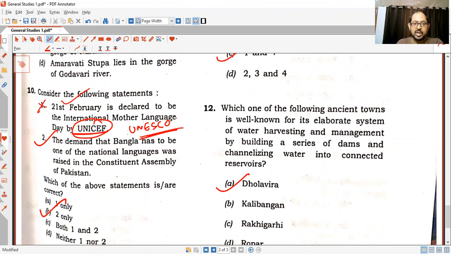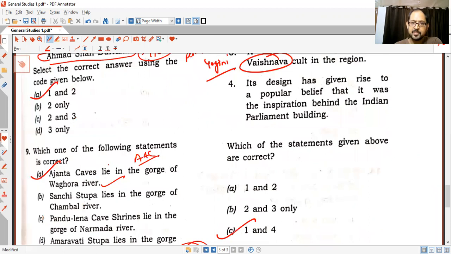If you have a bit of knowledge, UNESCO is for cultural heritage, and mother language is again related to culture. The demand that Bangla be one of the national languages was raised in the Constituent Assembly of Pakistan. Fairly correct, because of East Bengal, right? So the answer is B.